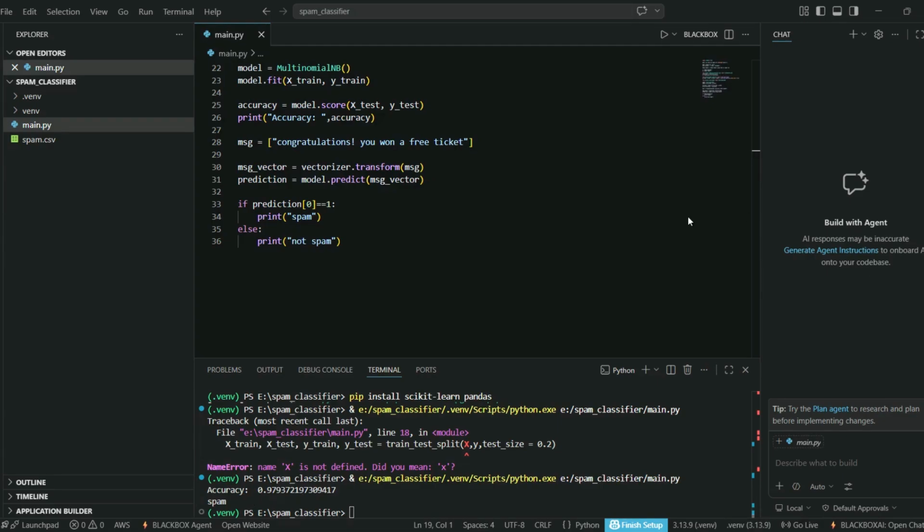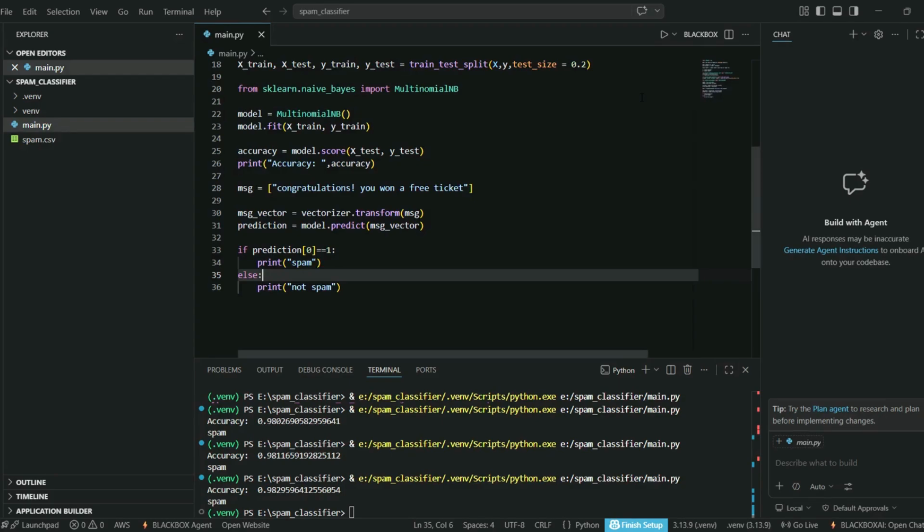You must be having questions, like what the dependencies are and how to create a virtual environment to run this project. For that, I'll give some instructions within the description, so please check that and run your project as per the instructions I have mentioned. For easier access, I'll even pin it in the chat box so you can look into that.